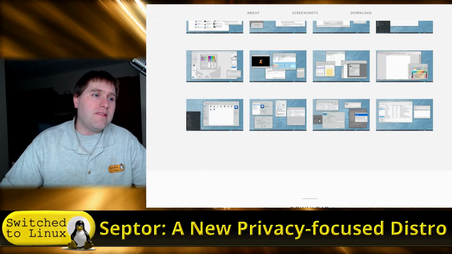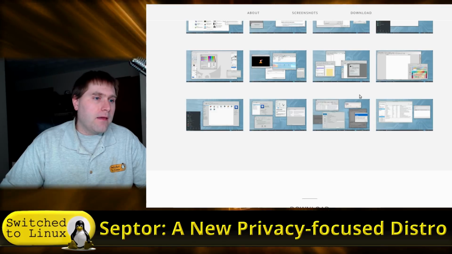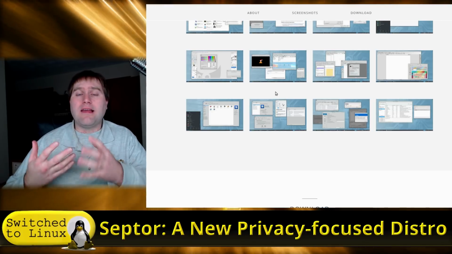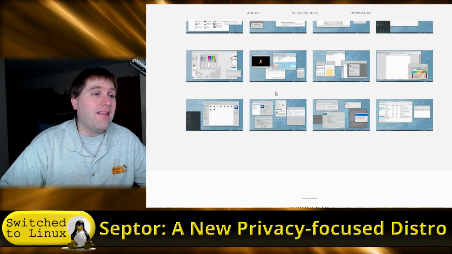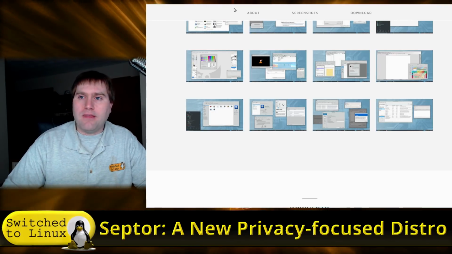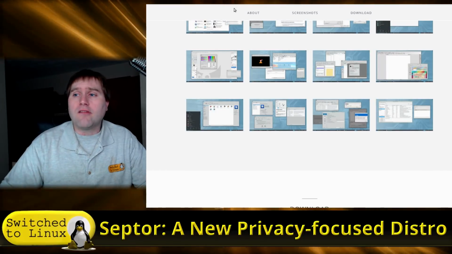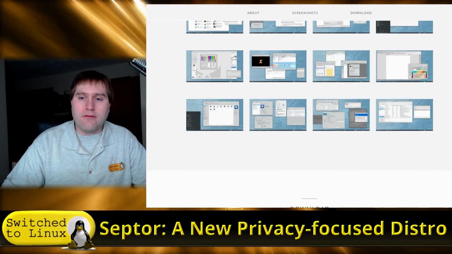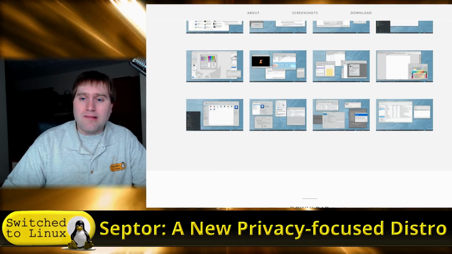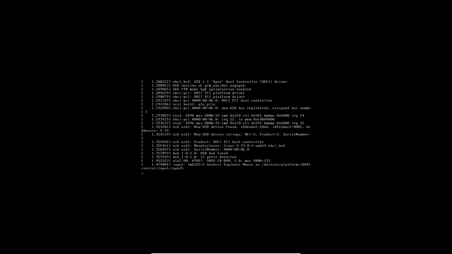Now, I did not install this. All I did is run it as a live key. So it is set to run as a live key, or you can install it. It is a 2 GB download, so it is a little bit larger of a download, but most of these distros are kind of larger in their download size. Let's go ahead and boot this guy up and see what it looks like. So here we are given the option to go into the live, the graphical install, or the install. We'll just go into the live for now.